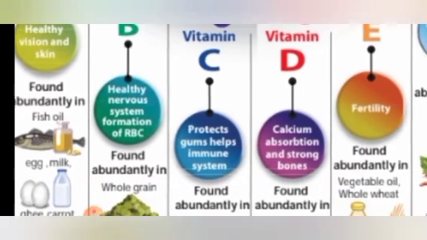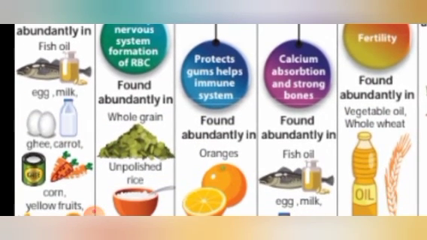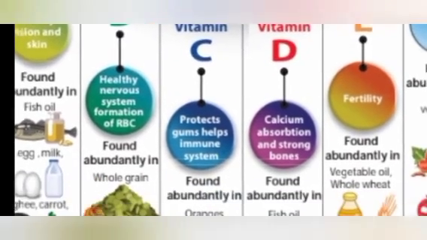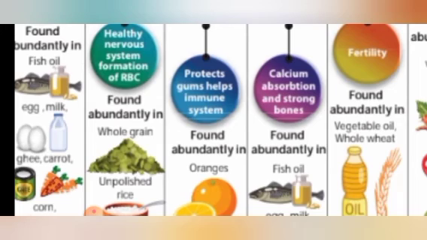Now the next, vitamin C. What does this vitamin C do? It protects our gums and helps the immune system. Our teeth are held by the gum, isn't it? That gum is protected by this vitamin C, and it also helps the immune system in our body. That is, it gives more strength to our body. It fights against diseases, against all the germs.